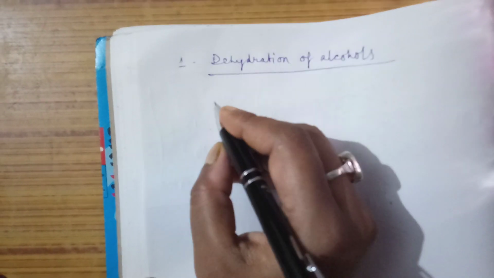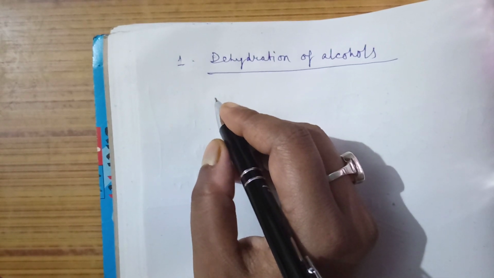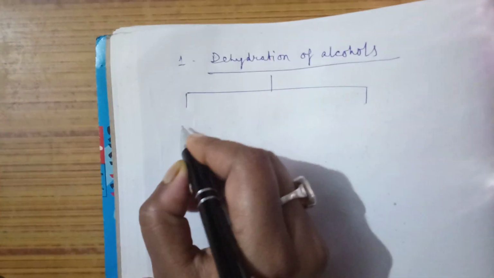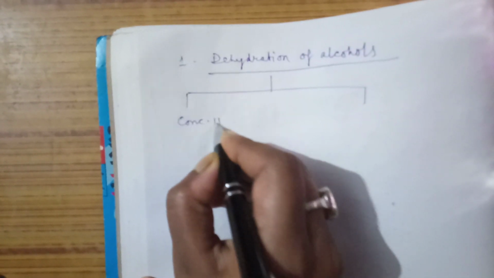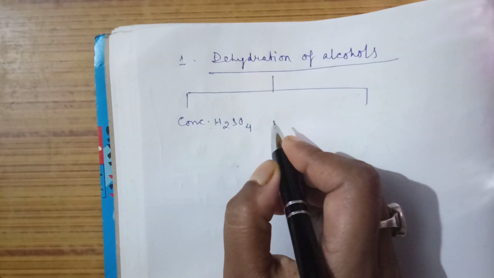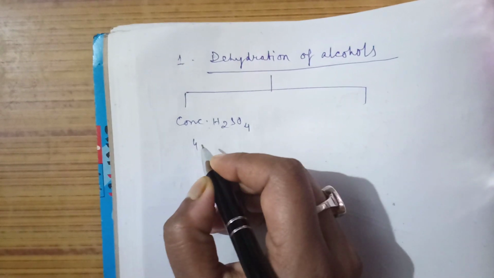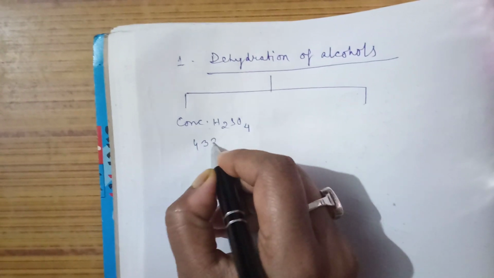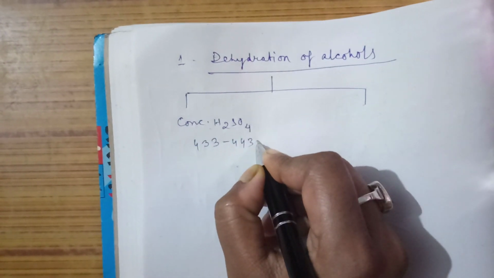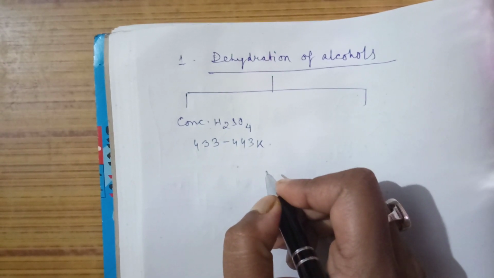Now, what is dehydration of alcohols? You can do this reaction by two methods. One is with concentrated sulfuric acid. Your temperature is 433 to 443 Kelvin.